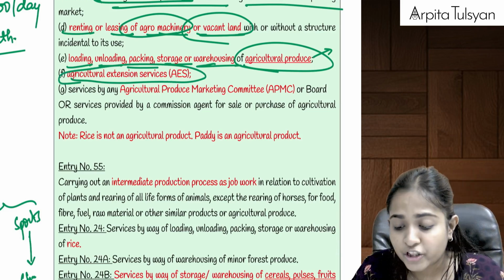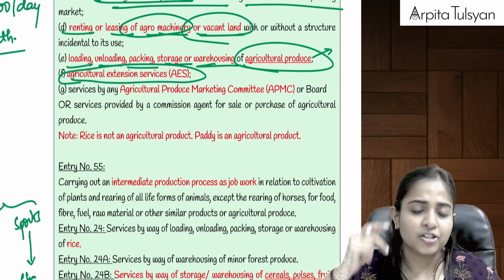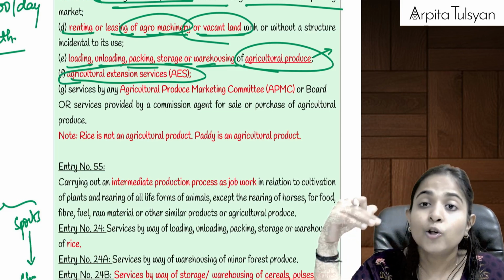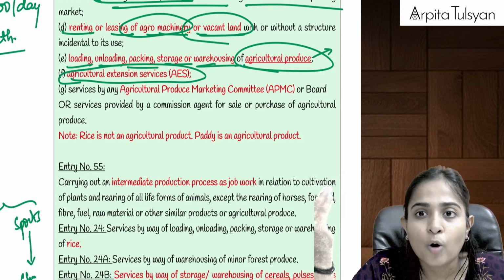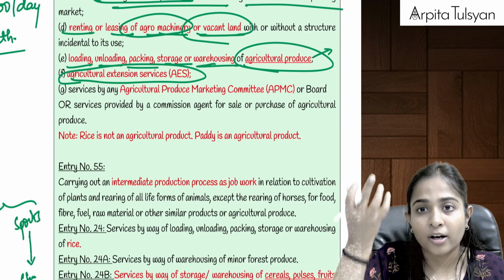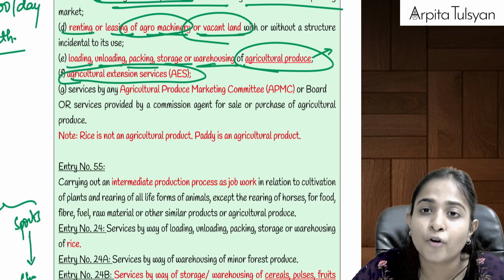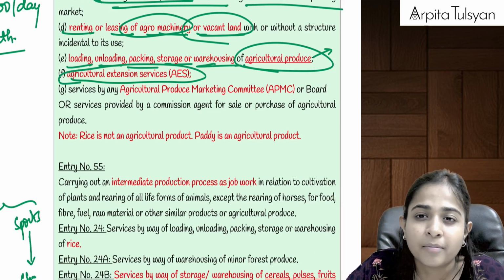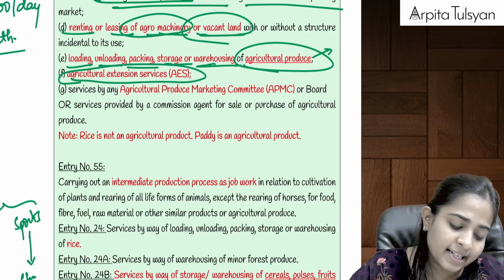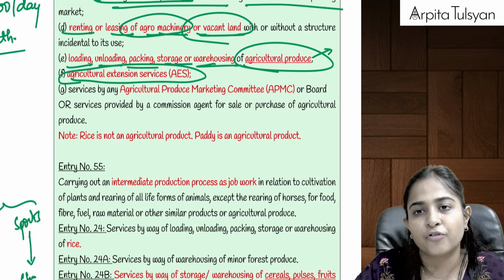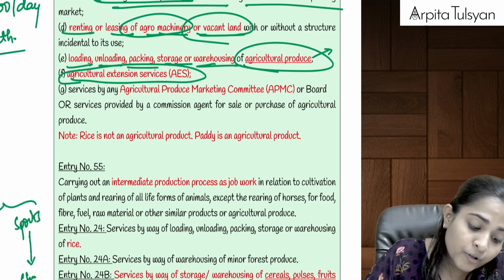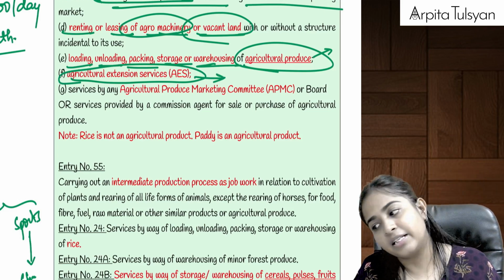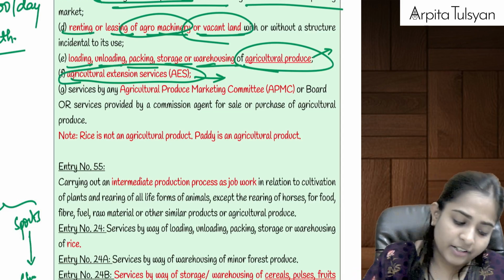Then agricultural extension services. Agricultural extension services is nothing but knowledge sharing services. For example, let's say I'm providing some technical know-how to the farmers on how to protect their agriculture produce from insects, by using pesticides and all those things. So I'm sharing knowledge with the farmers, which can help them to protect their agriculture produce. If I'm providing such services, even these services will be totally exempt from GST.